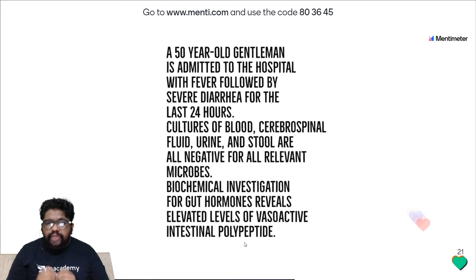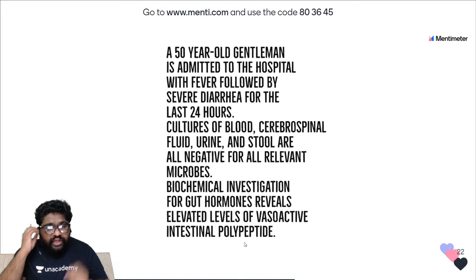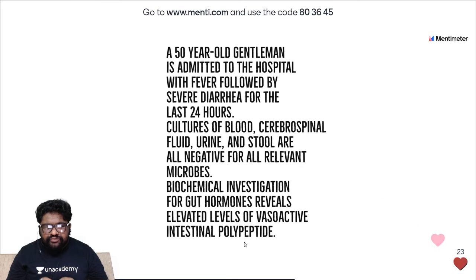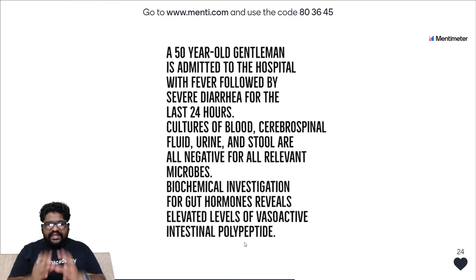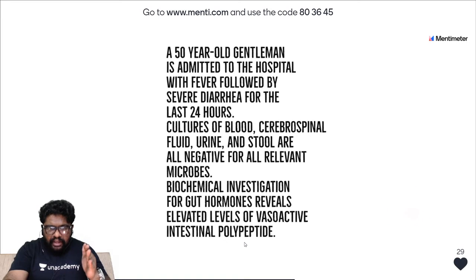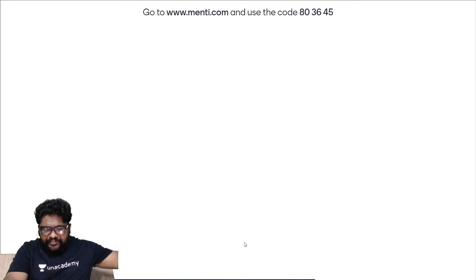All the cultures came back negative for microbial infections. Then you went for biochemical investigation and tested for the gut hormones. The gut hormones reveal elevated levels of vasoactive intestinal polypeptide, also referred to as VIP. This is the case history. There is severe diarrhea and fever, no microbial infection, but biochemical investigation is revealing increased levels of vasoactive intestinal polypeptide, which is VIP. Let's go for the question, people.